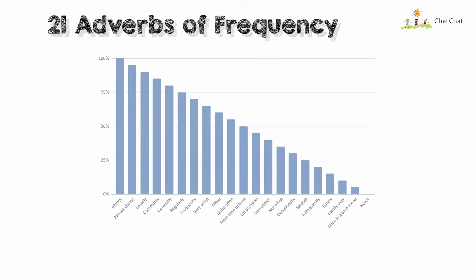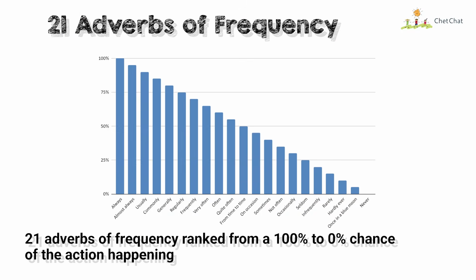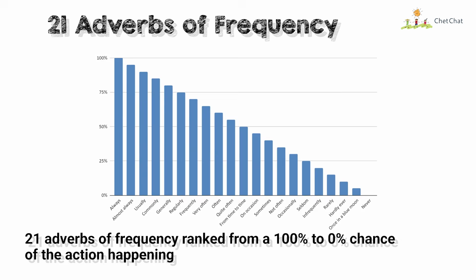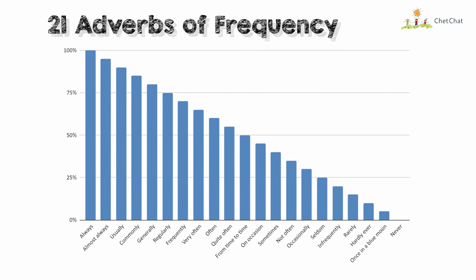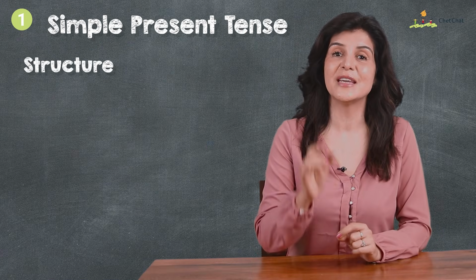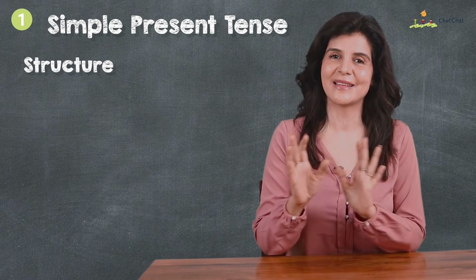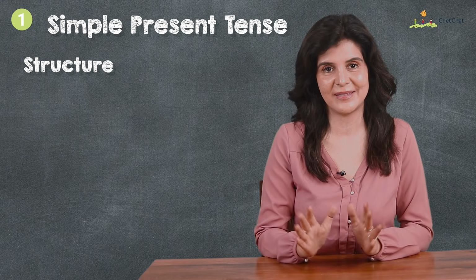Now, here are the 21 adverbs of frequency ranked from 100% to 0% chance of happening. You can take a screenshot. This is not a rule. I have just tried to put them in some order to help you. Now, let's look at the structure of the affirmative, negative statements and the questions in simple present tense.